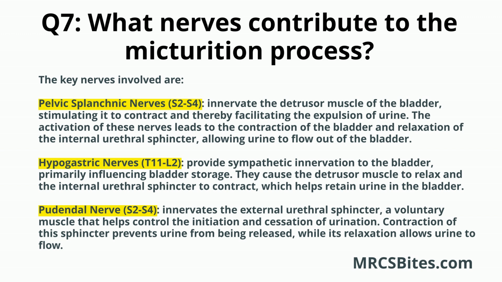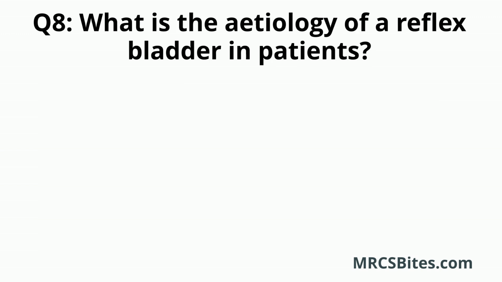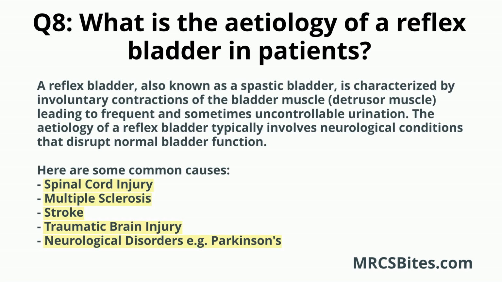This nerve innervates the external urethral sphincter, a voluntary muscle that helps control the initiation and cessation of urination. Contraction of this sphincter prevents urine from being released, while its relaxation allows urine to flow. Question 8. What is the etiology of a reflex bladder in patients? A reflex bladder, also known as a spastic bladder, is characterized by involuntary contractions of the bladder muscle, the detrusor muscle, leading to frequent and sometimes uncontrollable urination.